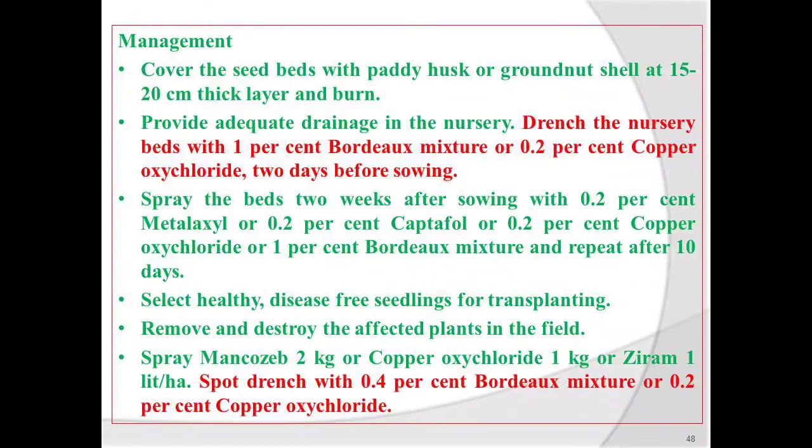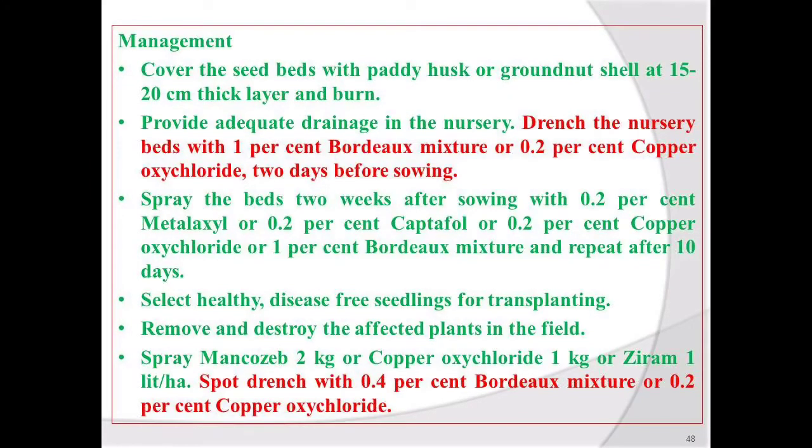That means drench the nursery beds with 1% Bordeaux mixture or 0.2% copper oxychloride 2 days before sowing. Similarly, the beds used for development of seedlings should be sprayed with metalaxyl or captafol or Bordeaux mixture. Then select healthy and disease-free seedlings for transplanting.